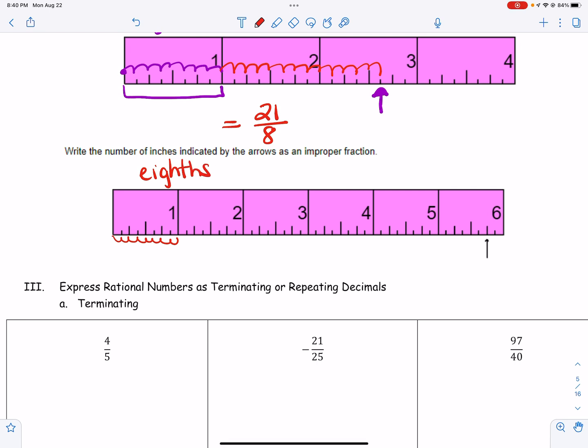So there's 8 there. 2 times 8 is 16. 3 times 8 is 24. 4 times 8 is 32. 5 times 8 is 40. 41, 42, 43, 44, 45, 46. So that would be 46 eighths. And I believe you have some in your homework like that, to see how many tick marks you can count to get to that arrow, okay?